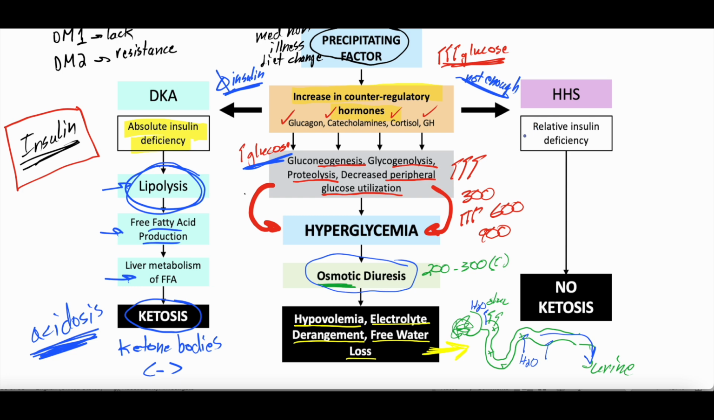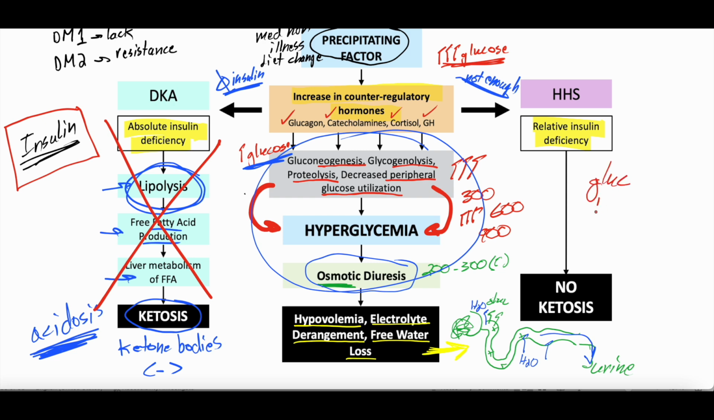HHS, on the other hand, is not enough insulin. It's a relative insulin deficiency. So your body has a little bit of insulin, right? It still says, I only have a little bit of insulin, so I can't really tell if I have enough glucose in the body. So I'm still ramping up glucose production. I'm causing hyperglycemia. I'm urinating out all this glucose and water. I'm getting dehydrated, but I still have a little bit of insulin. So I don't need to do this. I don't need to make energy through fat metabolism. I can still make energy with glucose.